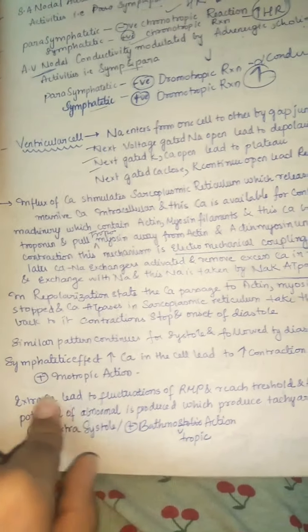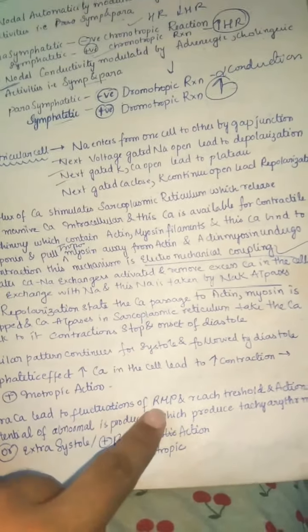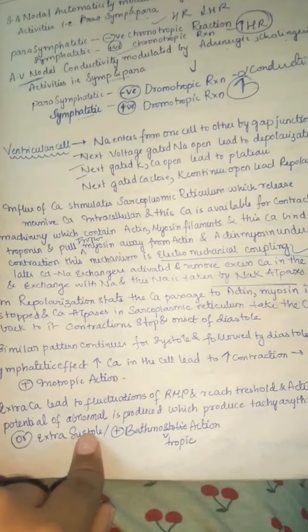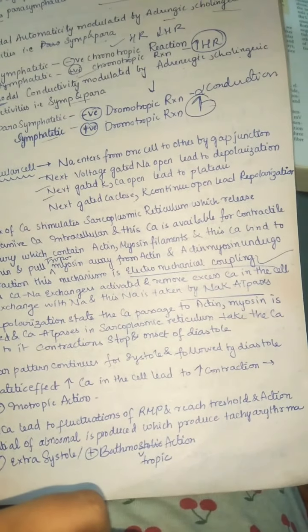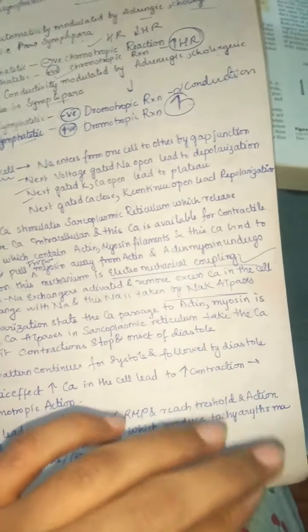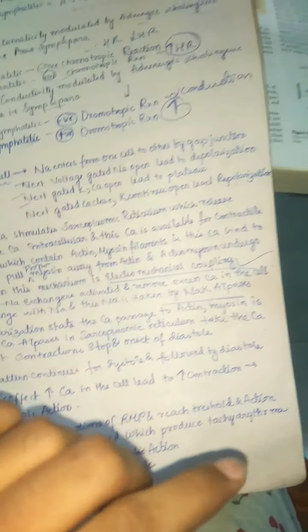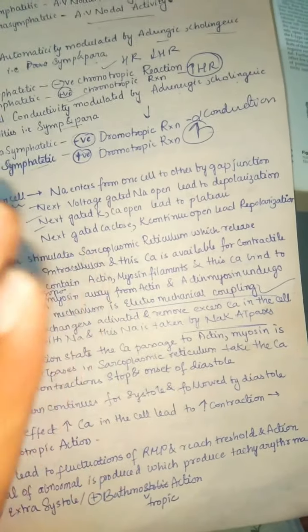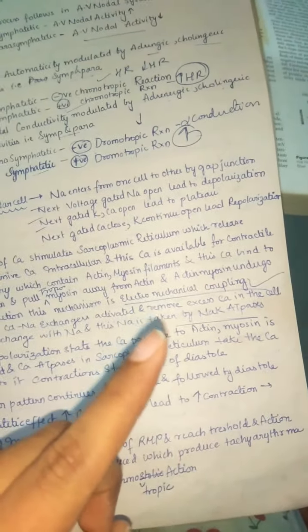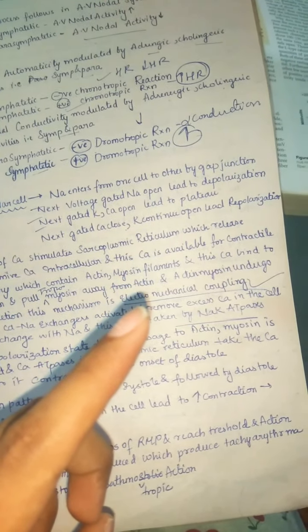Extra calcium leads to fluctuations of the RMP to reach the threshold, and an abnormal action potential is produced, which produces tachyarrhythmia. Tachyarrhythmia means higher heart rate. This is also achieved by the sympathetic nervous system. If there is higher sympathetic stimulation, mainly by our beta 1 receptors, G stimulatory is activated, cyclic AMP is activated, protein kinase A increases, which in turn increases a lot of calcium inside the cell.